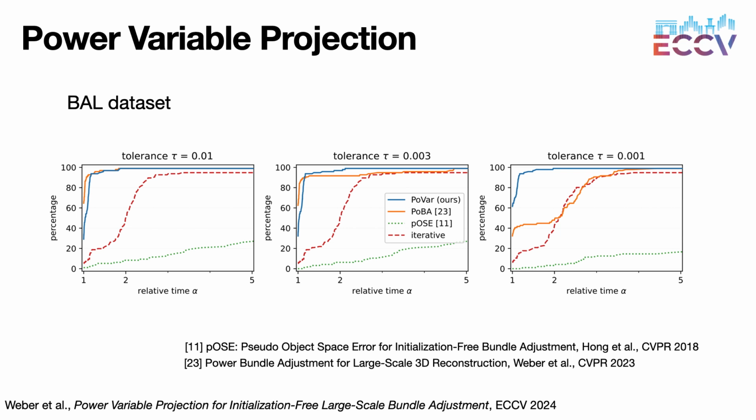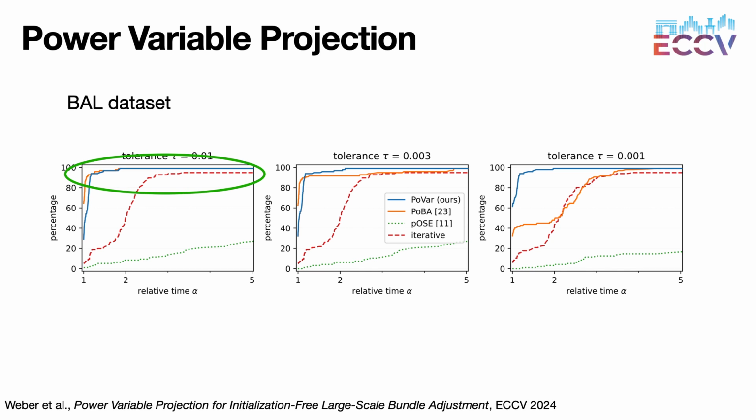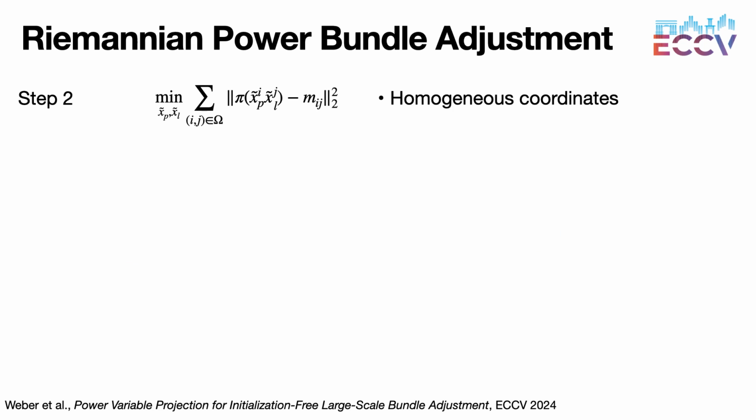We compare our solver PoVar to PoBA, to the direct Cholesky factorization used in the previous paper, and to VarPro solved with the PCG algorithm. We use the BAL dataset and we plot the performance profile for 3 different tolerances. Both inverse expansion solvers PoVar and PoBA are very competitive for the largest tolerance, and PoVar clearly outperforms its competitors for the smallest tolerance.